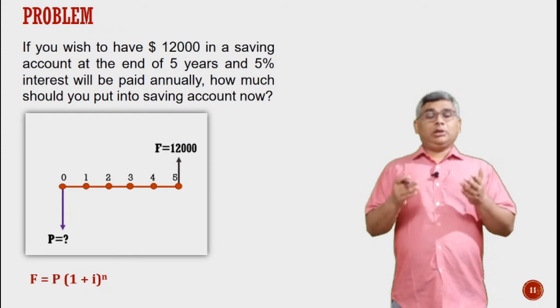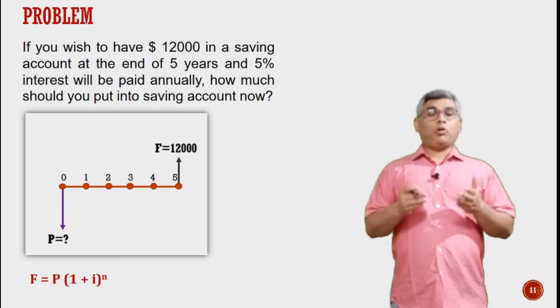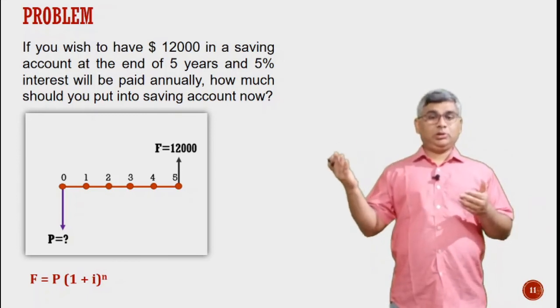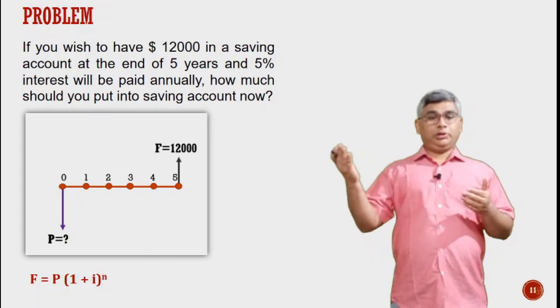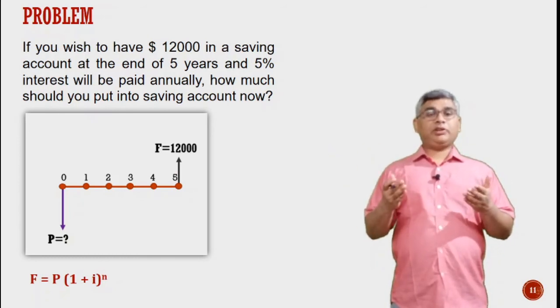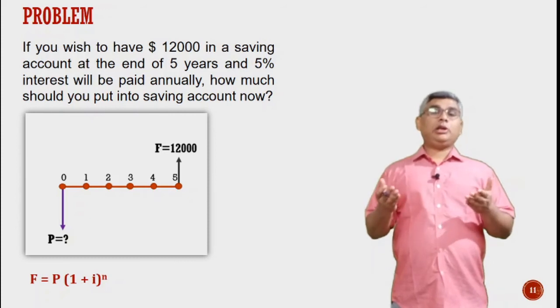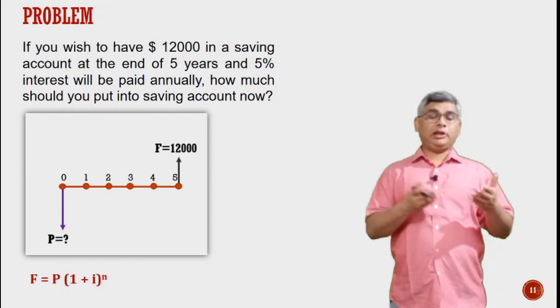Let us see one very simple problem. This is the cash flow. P we have to find out, the future worth is given as, say, $12,000, and the interest rate is given as 5% per annum. So what will be the equivalent of this F at the present point of time?